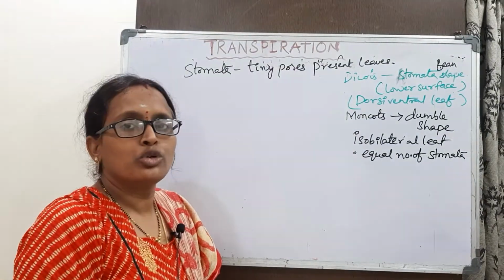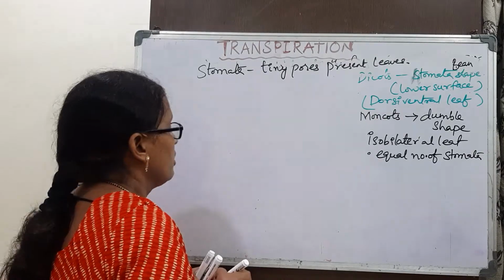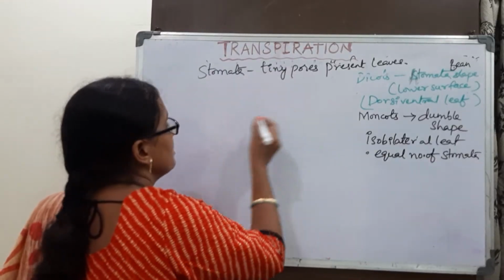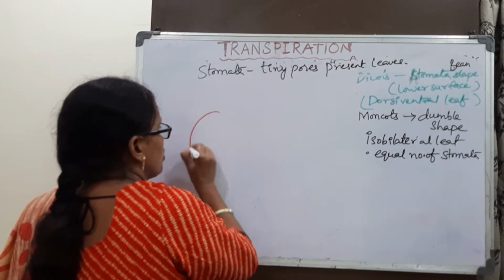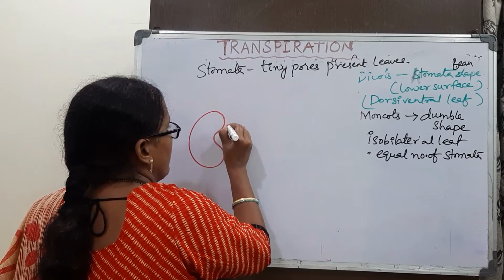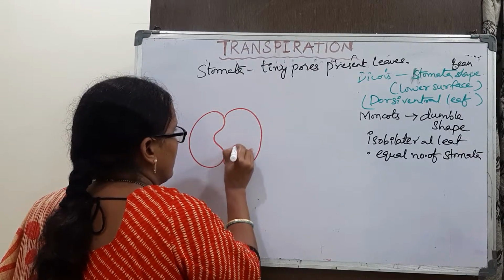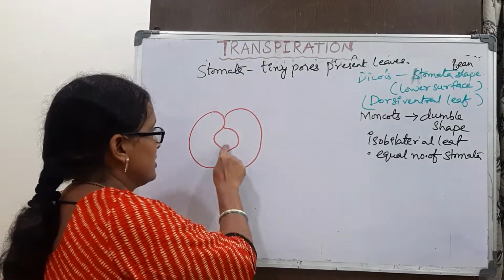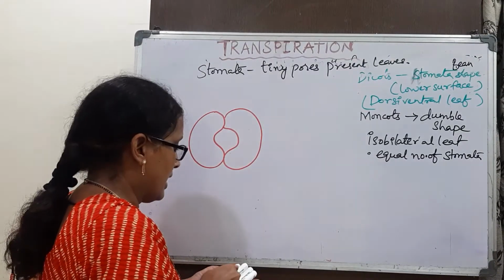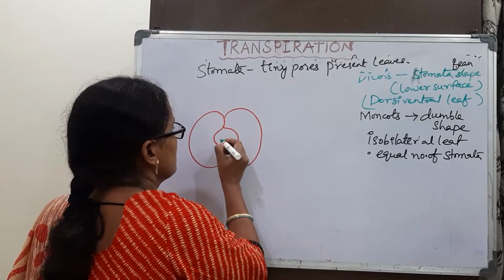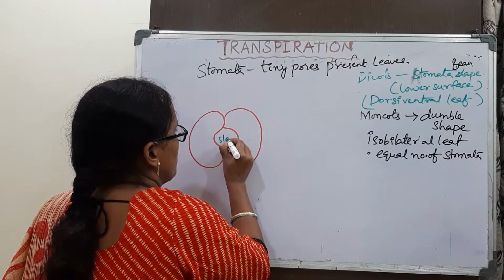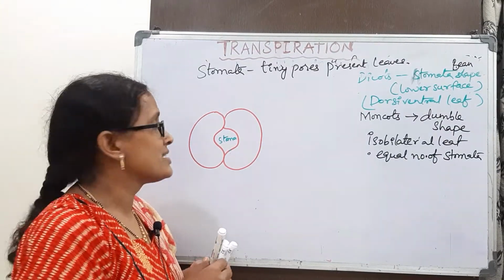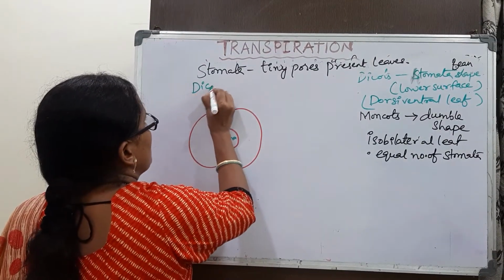Now the structure of the stomata in dicots: stomata is a bean shaped structure. This is our stomata, and this is the stoma, or stomatal pore. So this is the stomata in case of dicots.